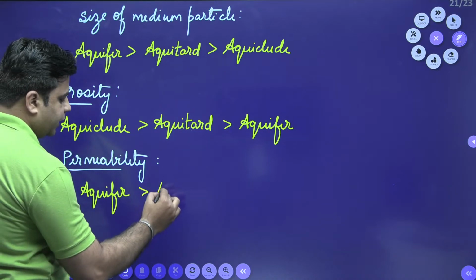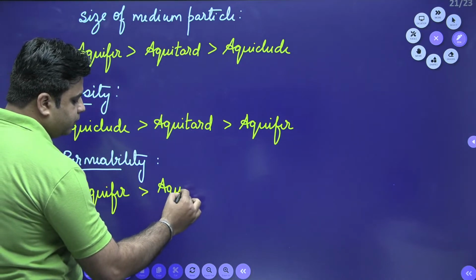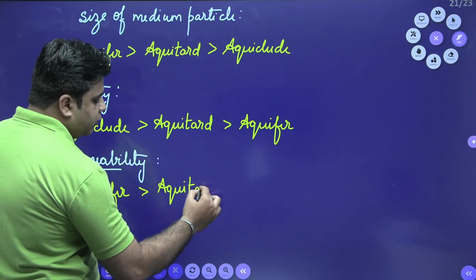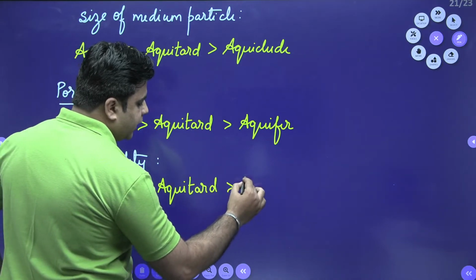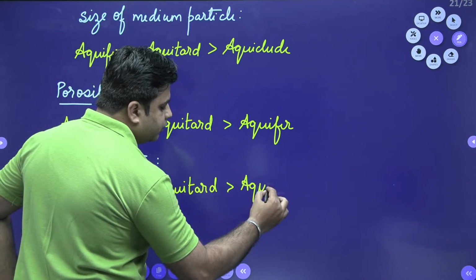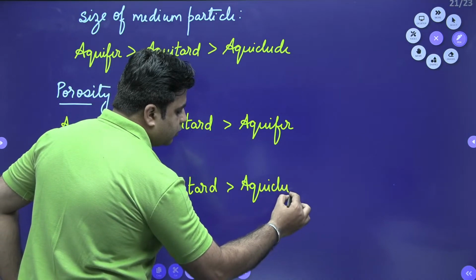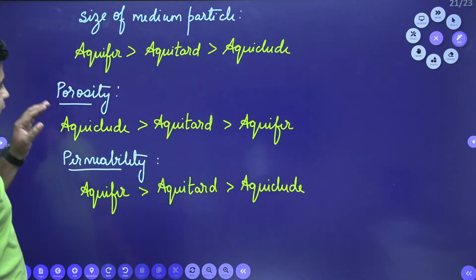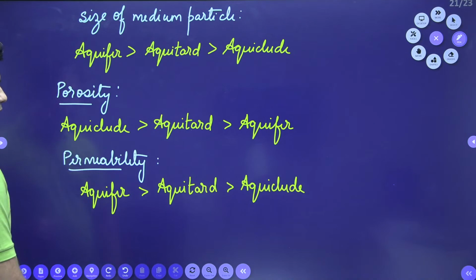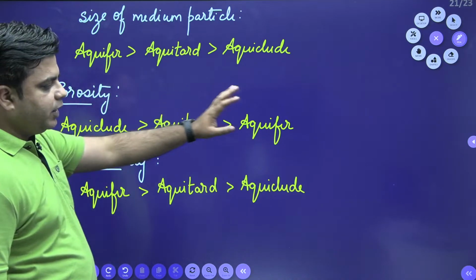Then you have aquitard, and last you have aquiclude. So this is the order for porosity and permeability for aquiclude, aquitard and aquifer.